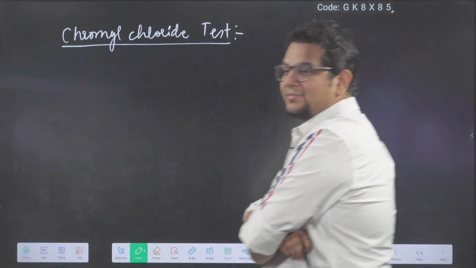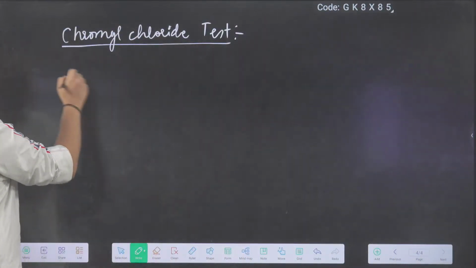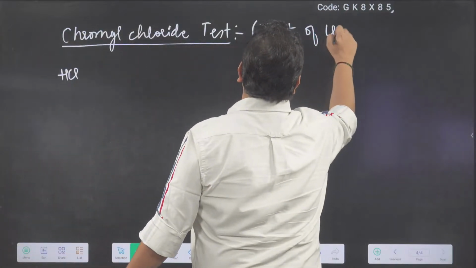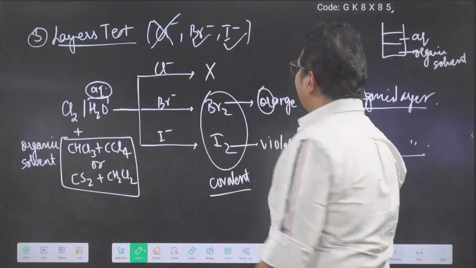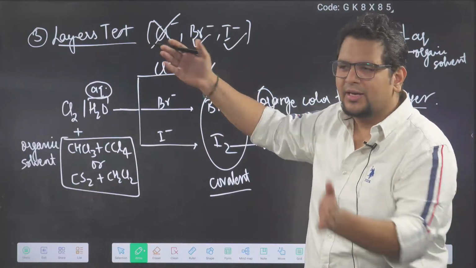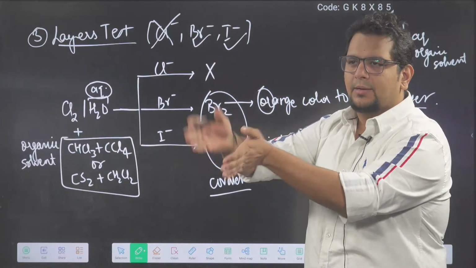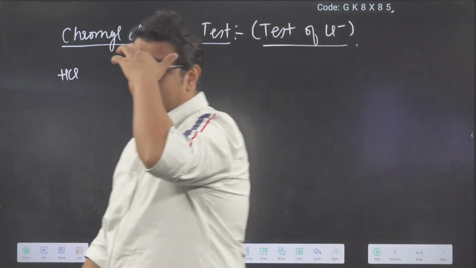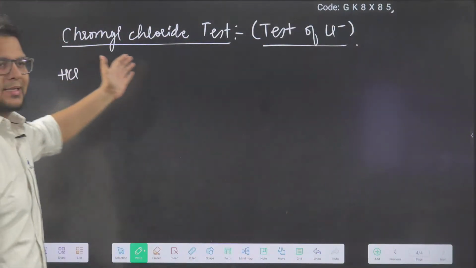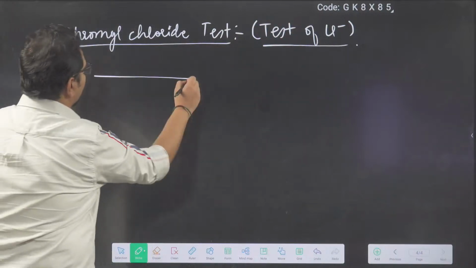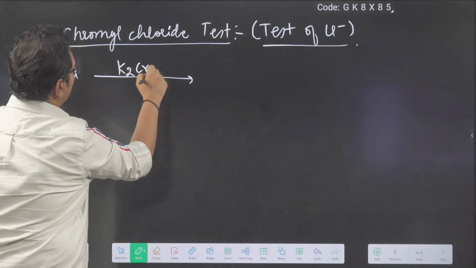Chromyl chloride test. Understand, it's a test of Cl minus. Why? Because partiality happened here. Cl minus does not have a layer test, so we need another test in place of the layer test. So I'm using the chromyl chloride test for Cl minus. Cl minus in the acidic medium, in the presence of H plus, becomes HCl. And I'm treating this with K2Cr2O7.